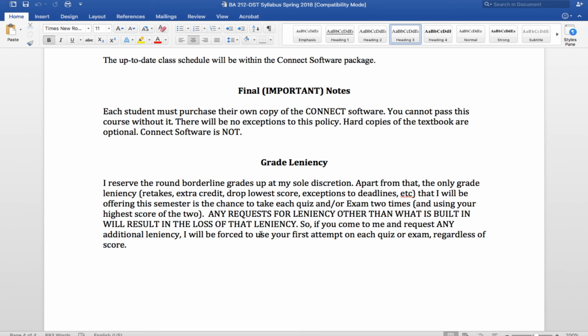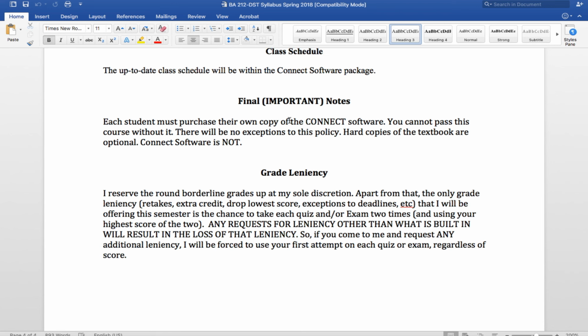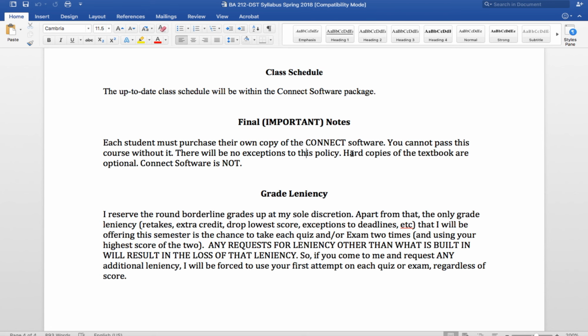Oh, I should note here, this was a bit of an issue last semester in some of my classes. Each individual person must purchase this semester the Connect software. Since the quizzes and the exams are both going to be in Connect, in addition to the homework, there's no way to have more than one person assigned to an individual account. I recognize that is an expense. You just consider that your textbook. You don't have to have a hard copy of the textbook. Just the Connect software package is all that is required, and that would give you an e-copy of the book as well. So yeah, if you have any questions, reach out.